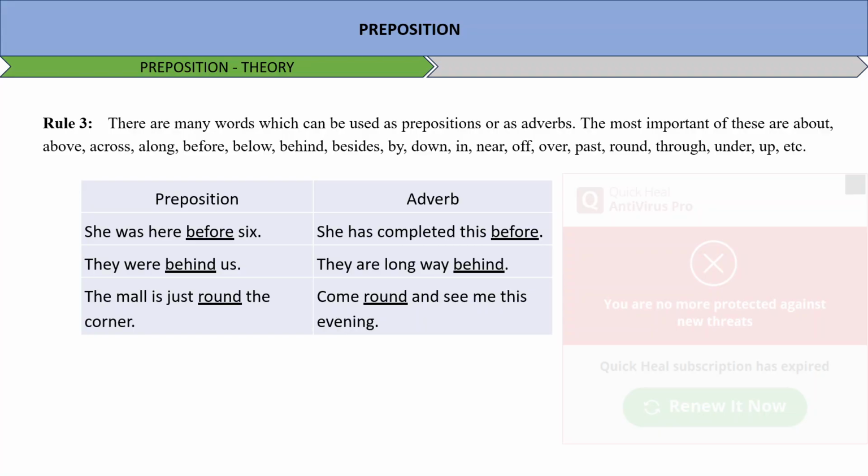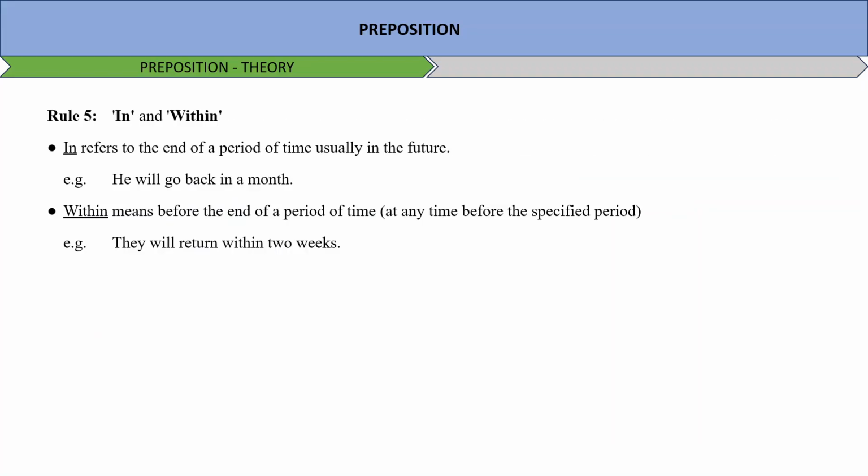In or within. In refers to the end of a period of time, usually in the future. He will go back in a month. And within refers to the end of a period within the specified time. He will return within 2 weeks. So this is how we will be using in and within with respect to time.